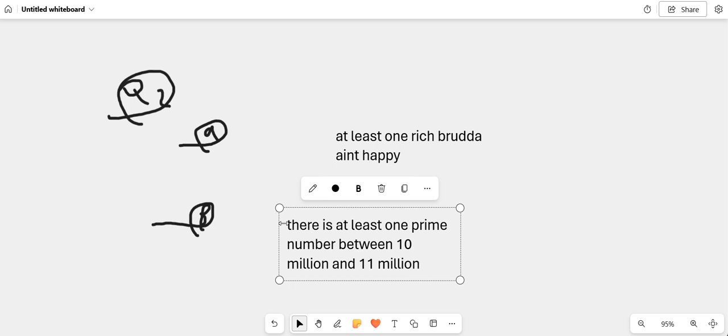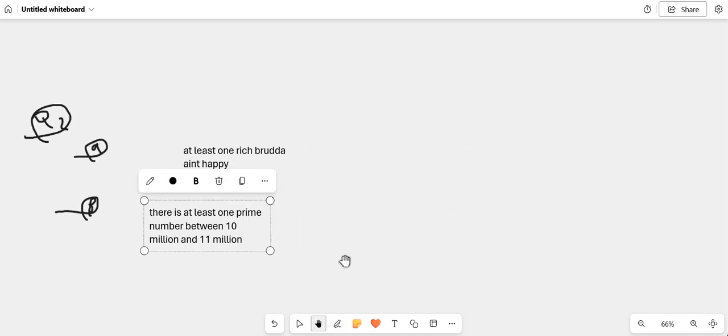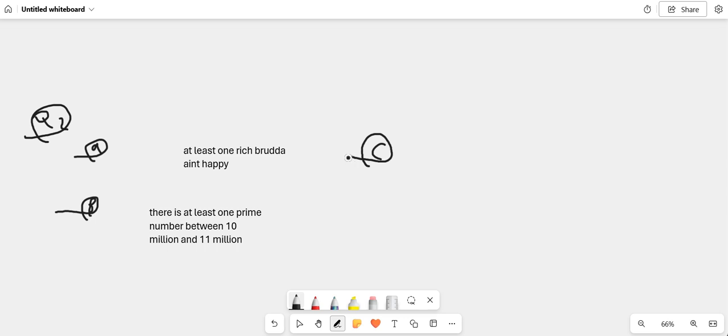Come on. C. If P and Q are prime numbers, then PQ plus 1 is a prime number. So therefore, we're going to say the opposite of that.